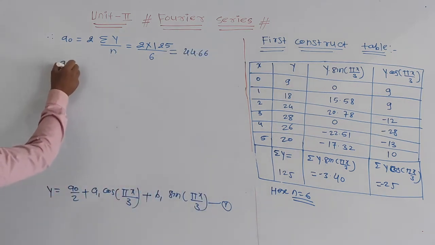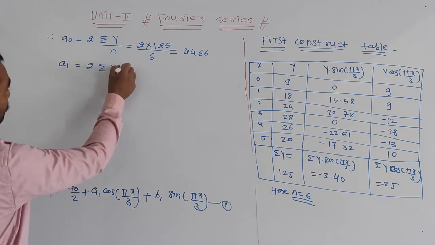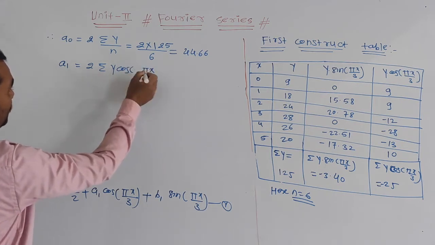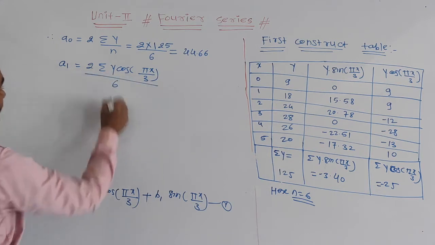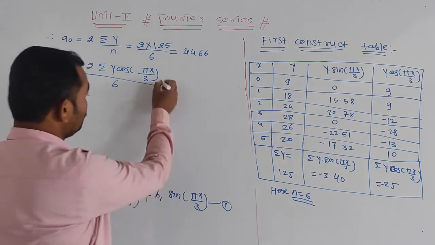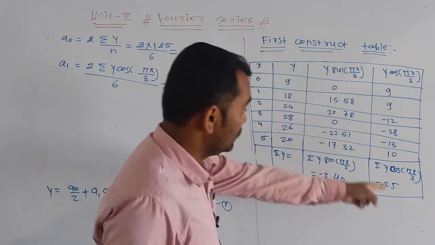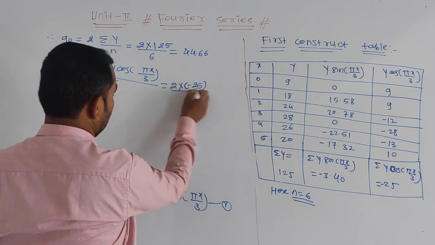Now the value of a1 is 2 times the mean value of y into cos n pi x, sorry, n is 1, pi x divided by 3, whole divided by 6. This is 2 into the value of cos, minus 25 divided by 6.